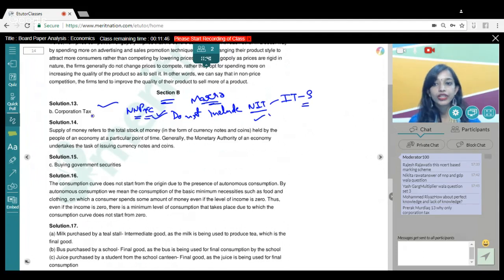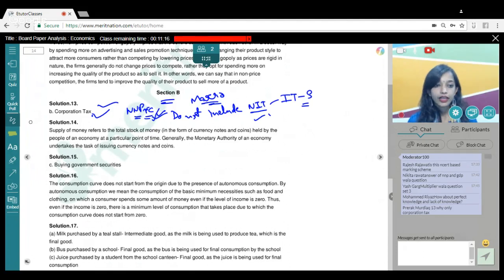But we know corporation tax is a component of profits, the operating surplus, so it will affect national income. But NIT would not. And we know GST is a kind of indirect tax, and of course subsidies are themselves a part of NIT. Therefore, the answer was corporation tax. I hope this clears all your doubts, guys. Why not GST or subsidies? Because we are talking about NNP at FC, and FC does not include NIT, that is, indirect taxes or subsidies.